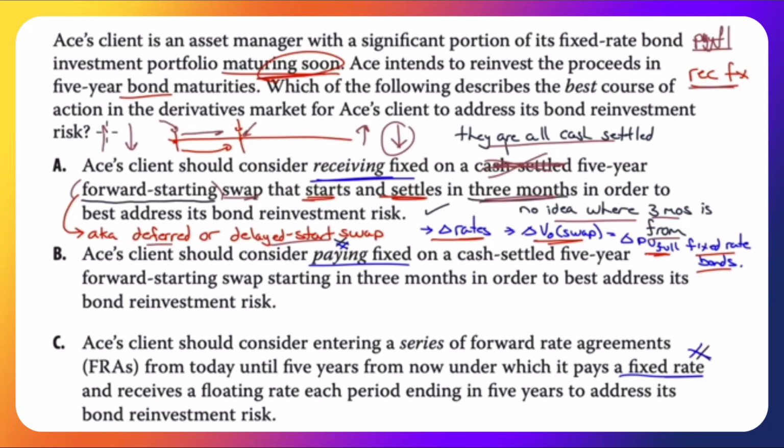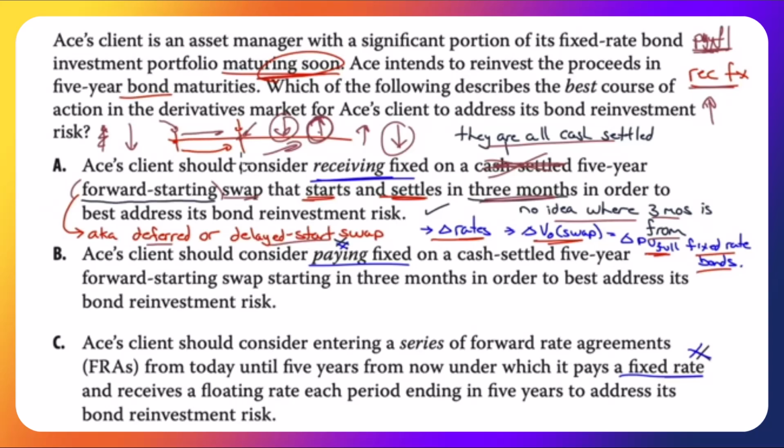Let's say interest rates go down over that period of time. Well, if interest rates go down, bond prices go up. Suddenly those bonds will cost us more. But if interest rates went down, we're paying the floating, so the value of our swap would go up. We then cash settle it on the very first day that it starts. When your swap is going to start, we say, we'd like out. We'll walk with our money and take that money over to the bonds. Yeah, we're going to pay more for the bonds, but having that swap took care of it.